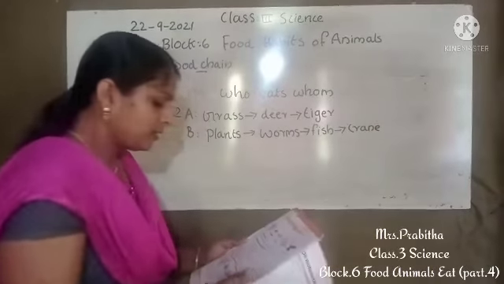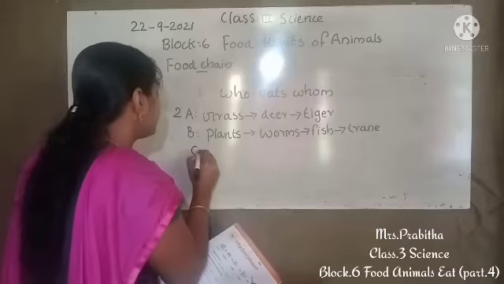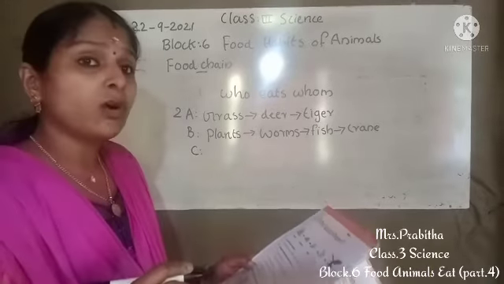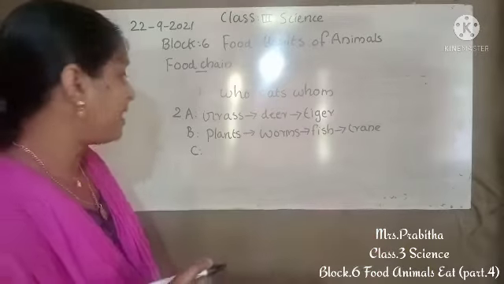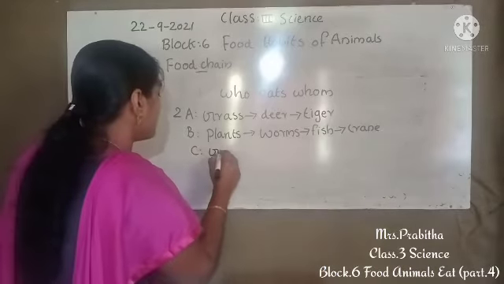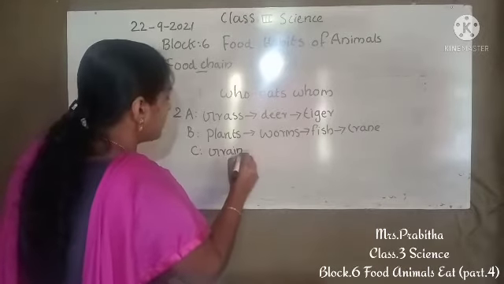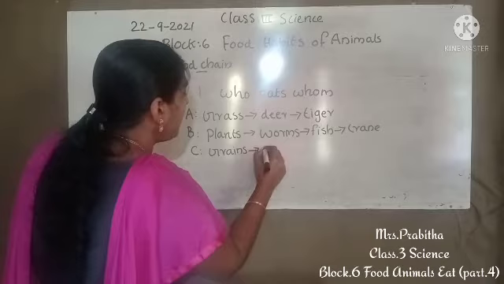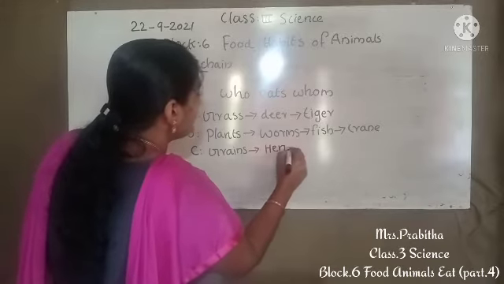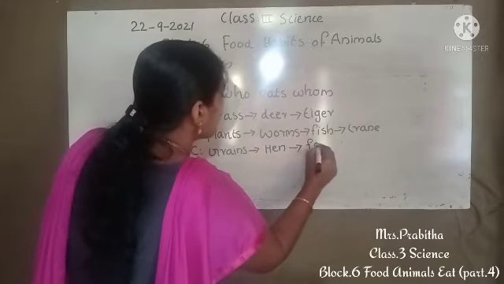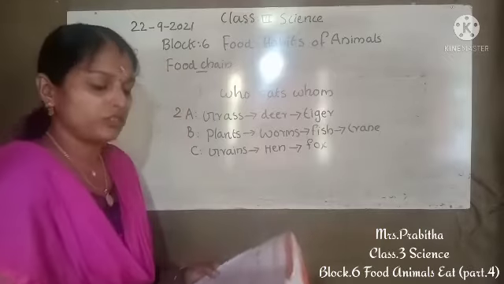Then the third one, hen, fox, grains. So we know plant food, it is grains, rice and wheat. Grains are eaten by hen. Hen is eaten by fox. This is the way you have to make the food chain.